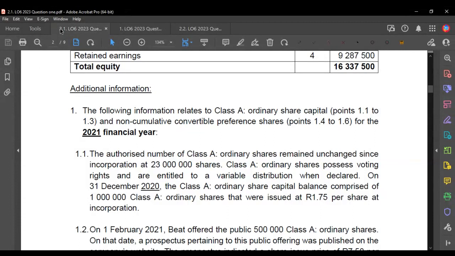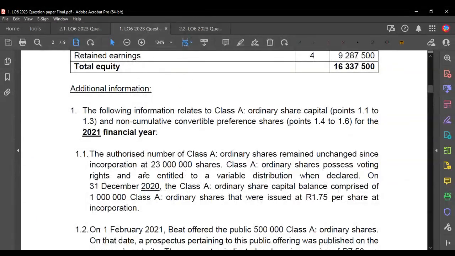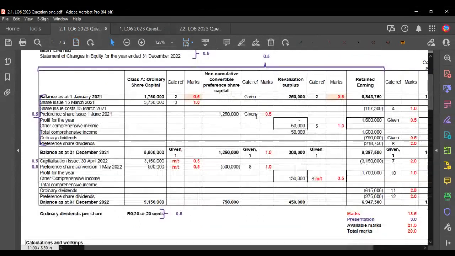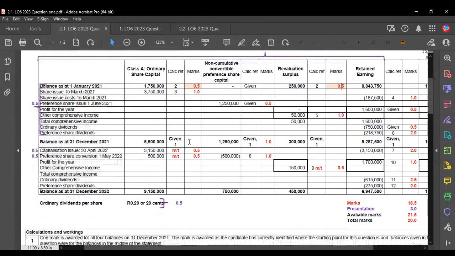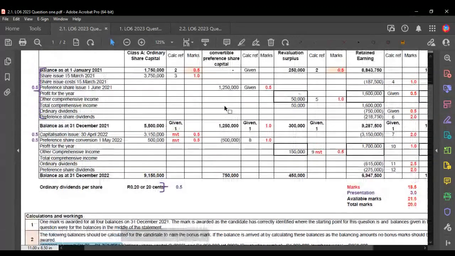That's what we're being told, which means we can just go directly to our solution and put that under the opening balance. We can say 1 rand 75 times 1 million, which is going to give us 1,750,000, and that we're going to get half a mark for doing. Okay. And the other thing that I need to mention is with these half marks, they are only awarded to students that do the calculation. So you must have, for example, in this example here, this calculation sitting somewhere in your workings, and then you can get this half mark.